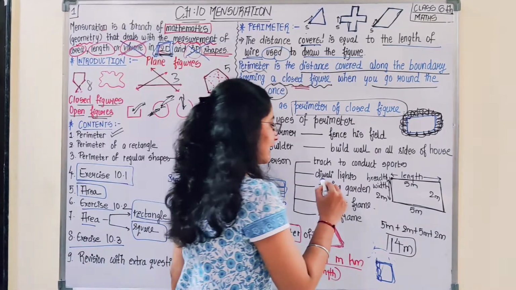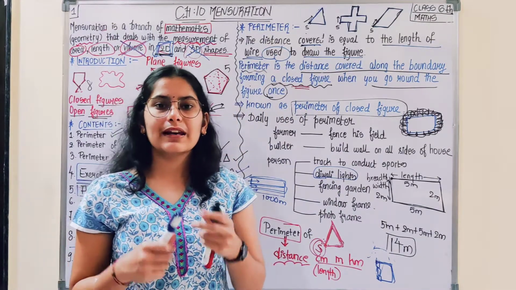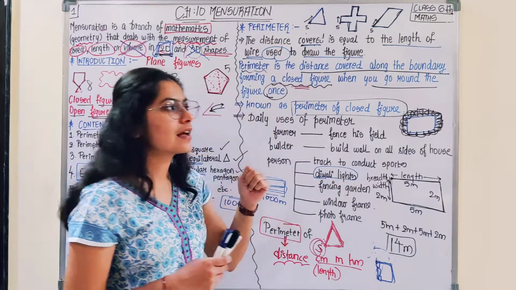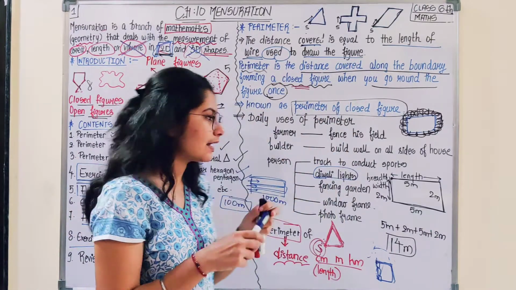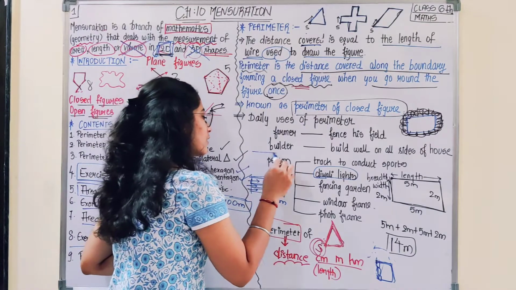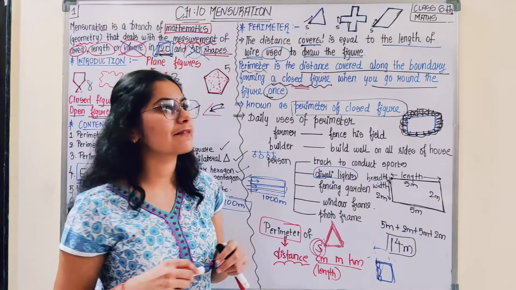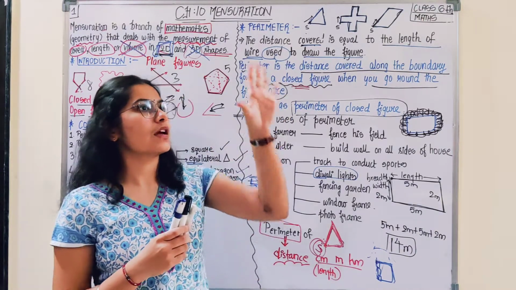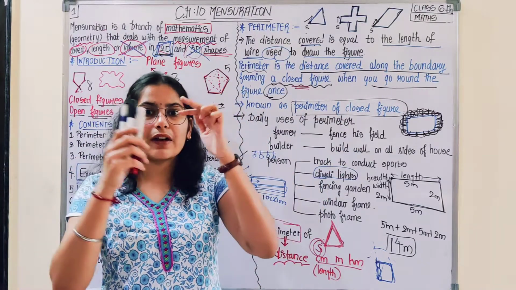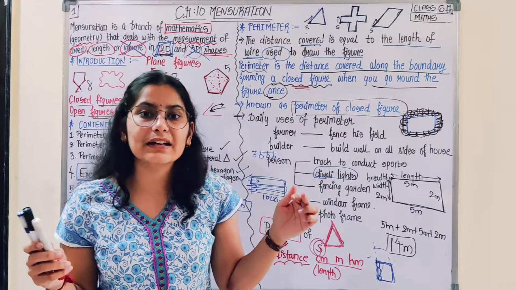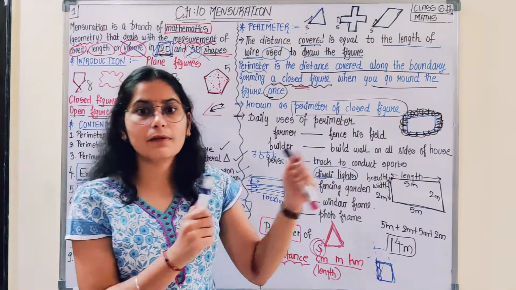Similarly, Diwali lights. During Diwali, if you want to light up your house with some lights, you want to buy some series of lights. So what you would be doing is first making an assumption. And if you want to know exactly the length of the light required, you have to first calculate the length of the walls.